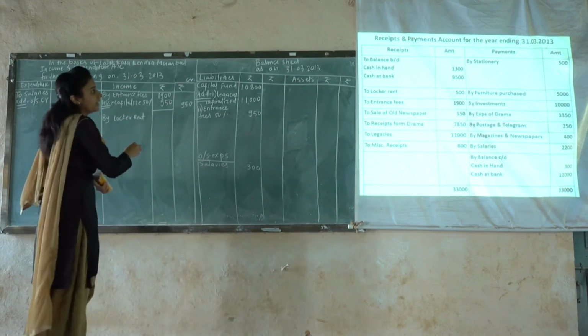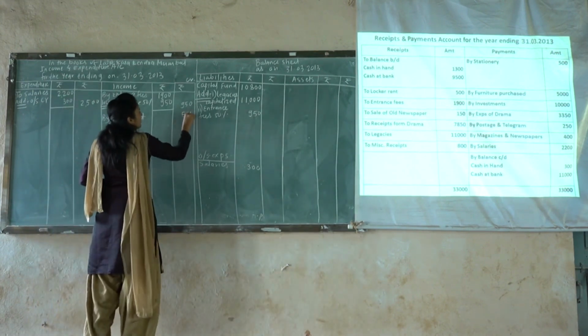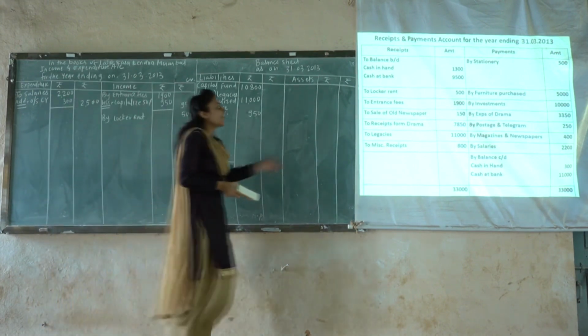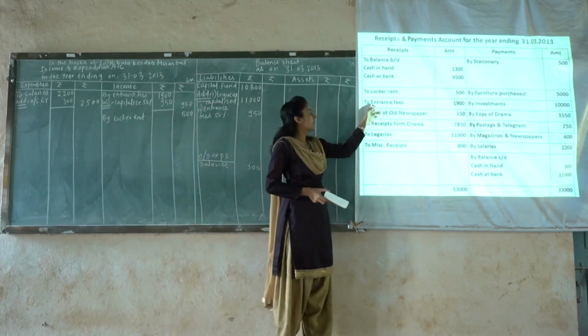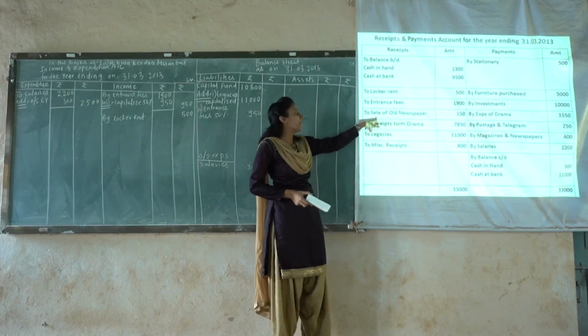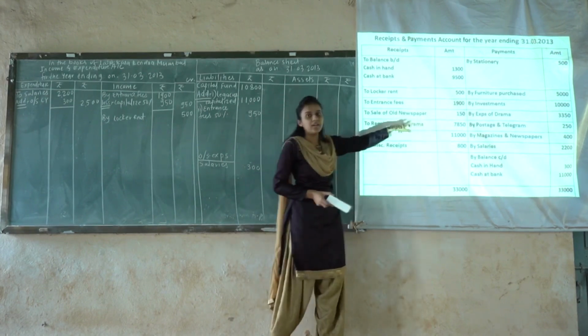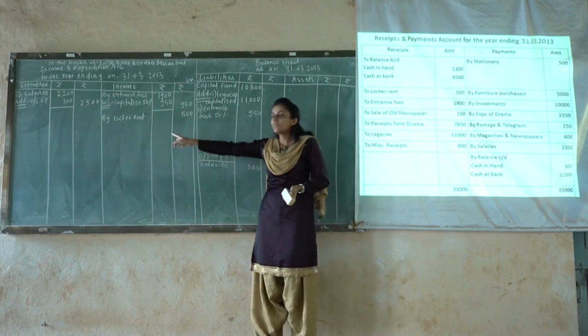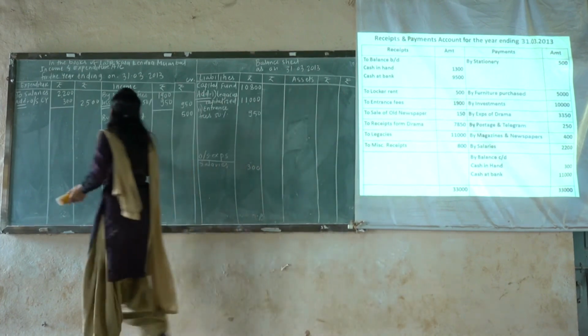By locker rent, and the rent is given rupees 500. Then next is about entrance fees. We have already posted it. To sale of old newspaper, the money received from selling old newspapers is rupees 150. Here it is receipt, here it will be the income. So it will be posted for the income side.